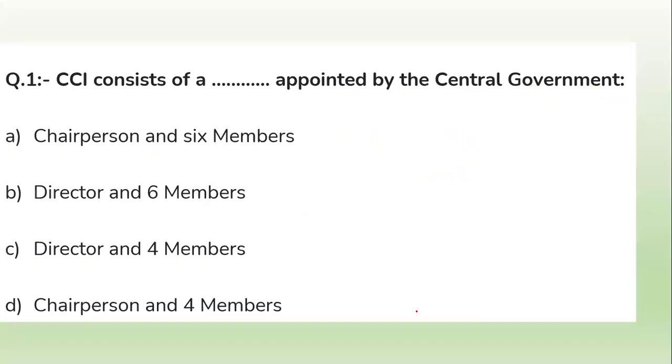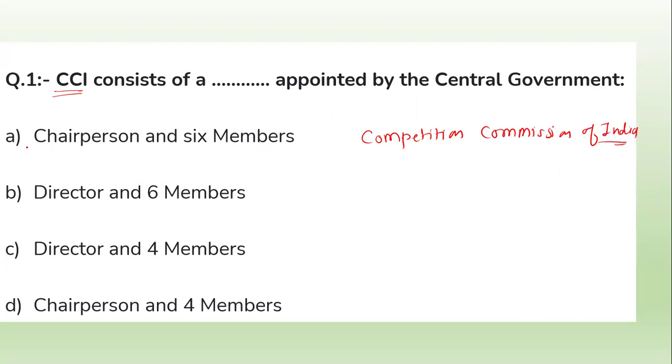Now let's move ahead with the first question. CCI consists of a dash appointed by the central government. You first have to know the full form of CCI. What is the full form of CCI? CCI means Competition Commission of India. This is the full form of CCI.